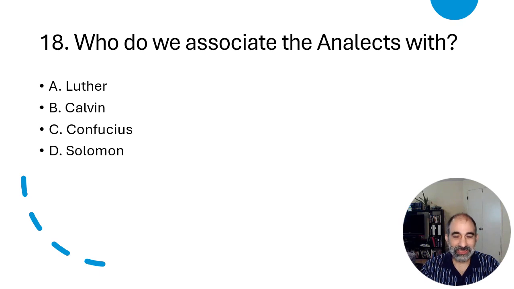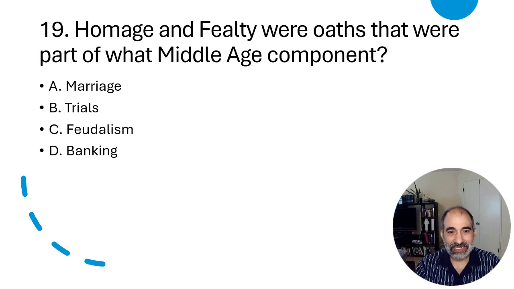All right, just a couple more questions. Hope you're doing well. 19. Homage and fealty were oaths which were part of what Middle Age component? Marriage, trials, feudalism, or banking? And the answer to that is C, feudalism. You know, you had these oaths of lords and vassals would take these oaths of homage and fealty, promising loyalty and respect for land and military service, and it's all this stuff I cover in Life in the Middle Ages, which was a big part of the church was a big part of that.